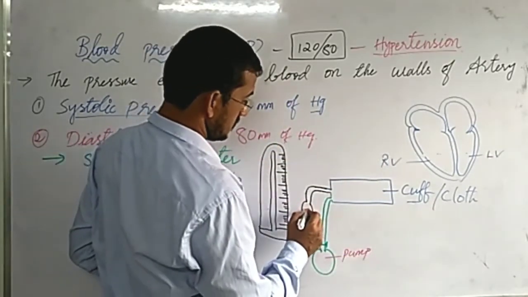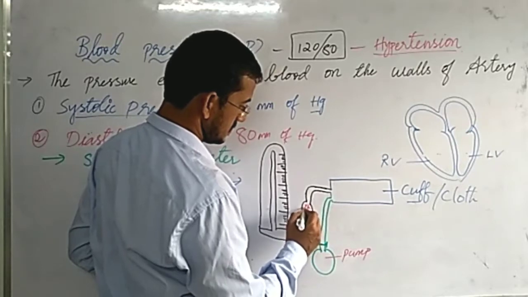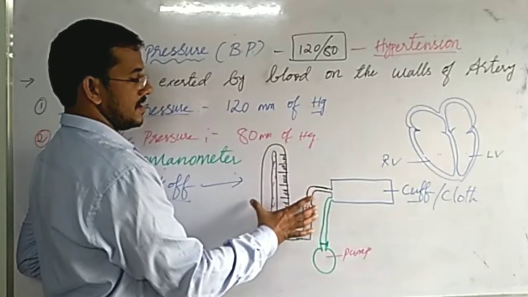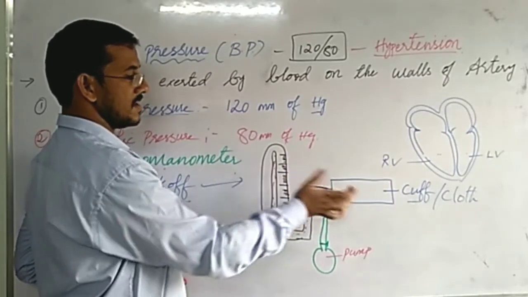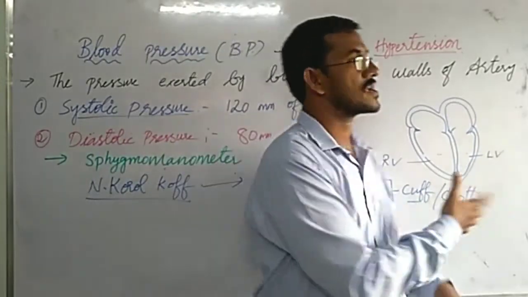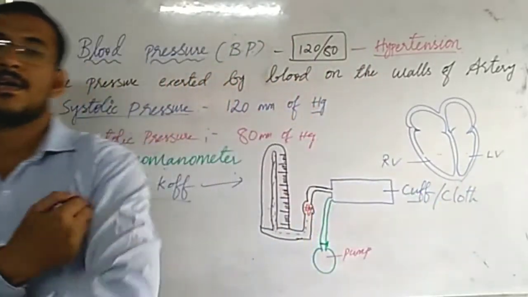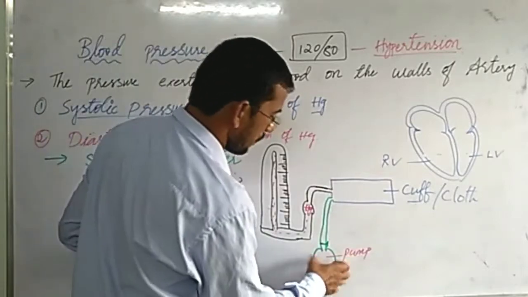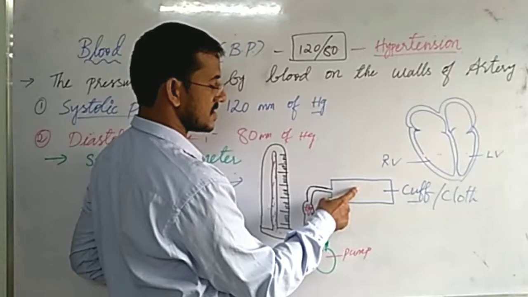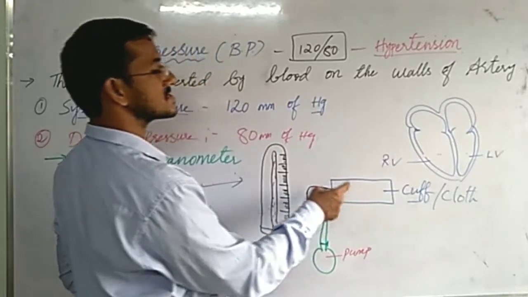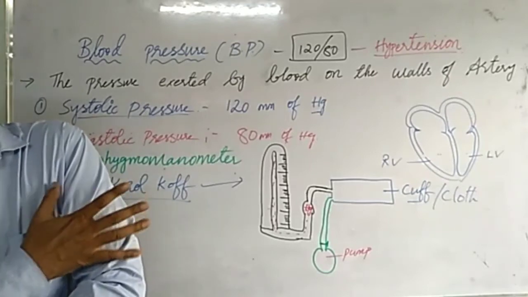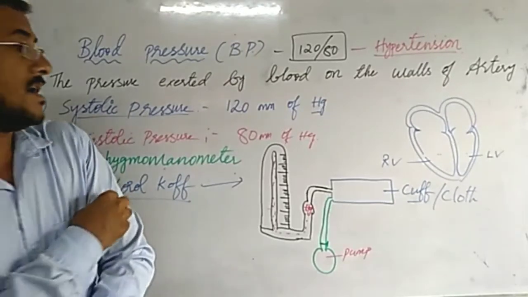Here mercury is present, Hg. This mercury will enter here. We need to place this on the table, and you have to sit near the table on a chair, and you tie this cuff or a cloth around the upper arm. Then you pump the air. So air will go inside this. Whenever air goes inside, this cloth will inflate. They look like swelling. So they'll inflate.